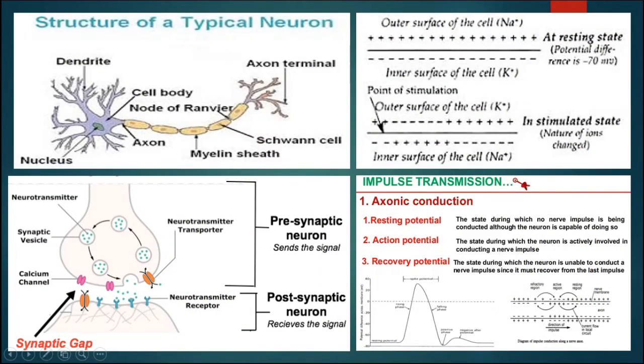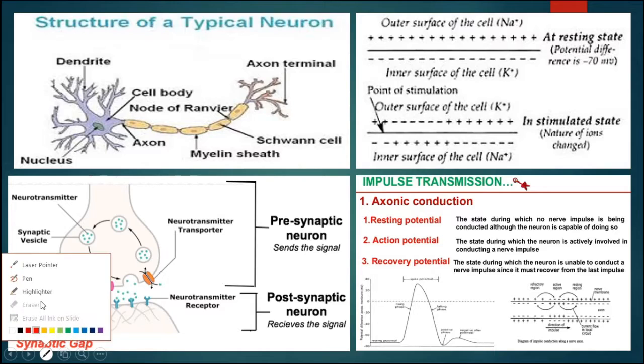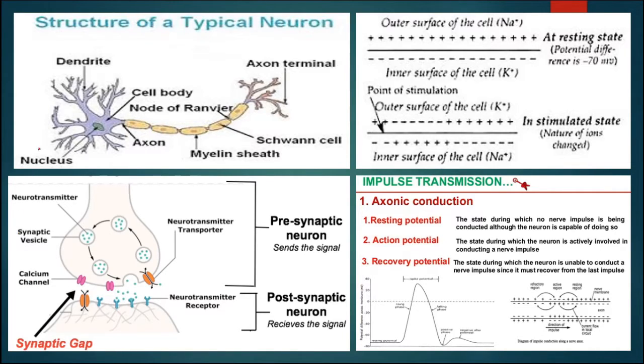In this slide we can see the typical structure of the neuron, that is the functional unit of the nervous system. This is the structure of a neuron. We can see here this is the cell body having the nucleus, and these are the branches present on the cell body known as dendrites. The longest structure is known as axon, and this